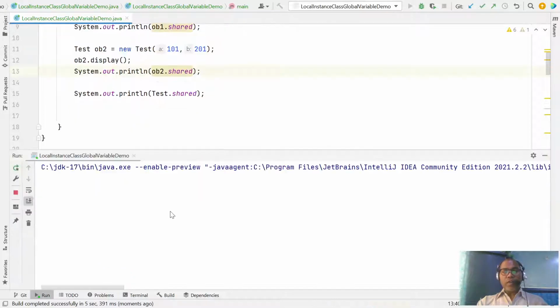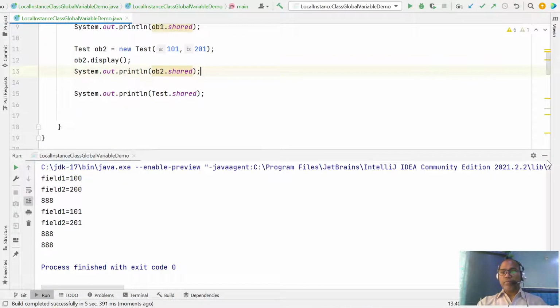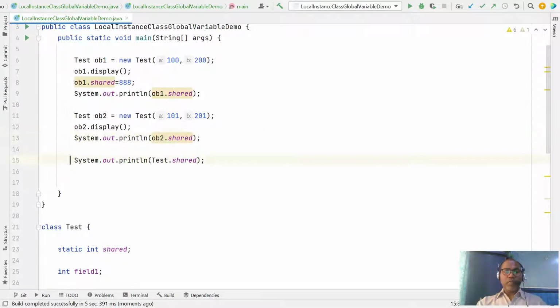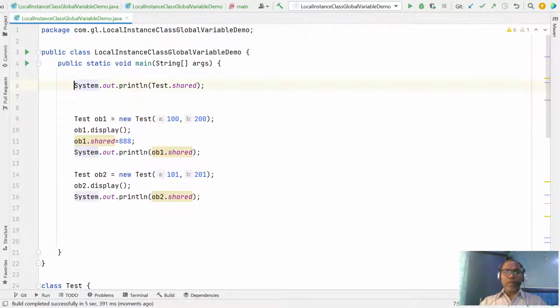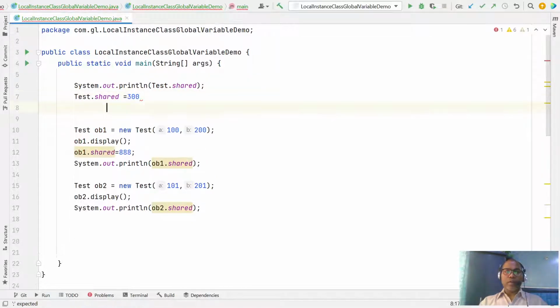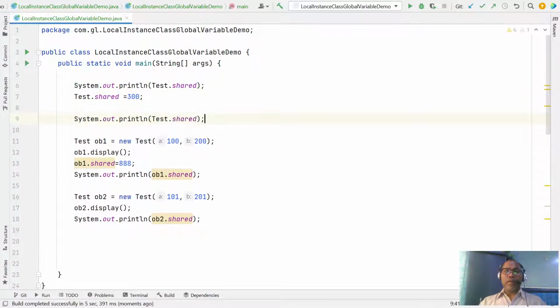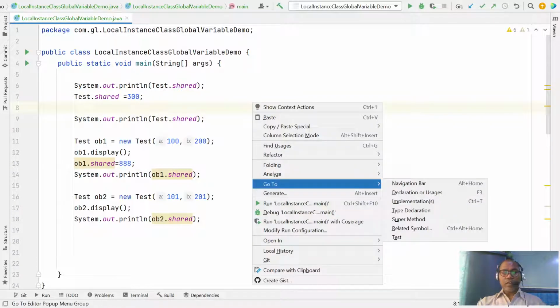even without creating any object. Even if you don't create any object, you can access it here, or even change the shared variable value, like 300, and then access it.